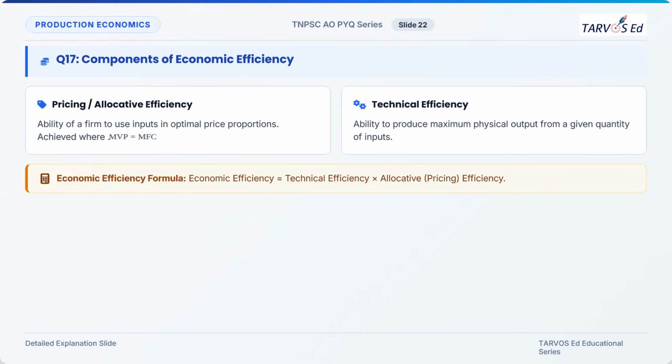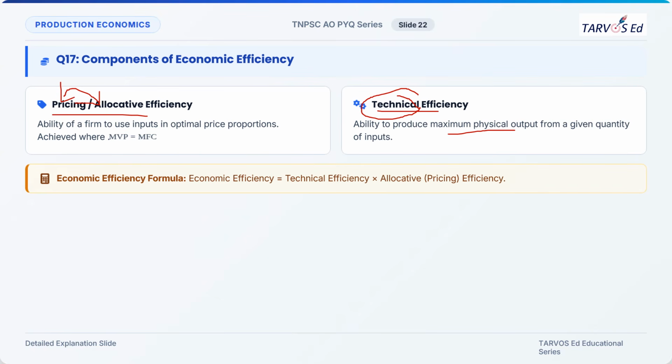We'll see the explanation. There are two types of efficiency: pricing or allocative efficiency, and technical efficiency. Technical efficiency is maximizing the output with a given input. With a given input, how can we maximize the output is what we call technical efficiency. Pricing efficiency, also called allocative efficiency, is how well we can allocate the inputs so that we can maintain the optimal price proportion. That is why we call it pricing or allocative efficiency.